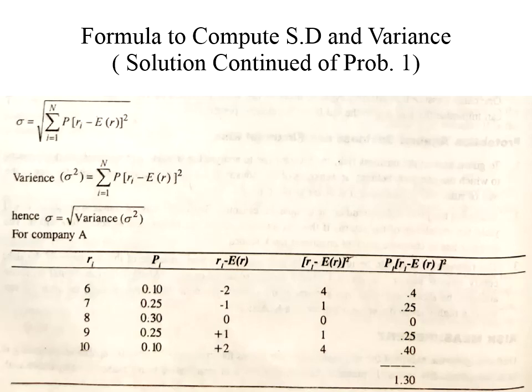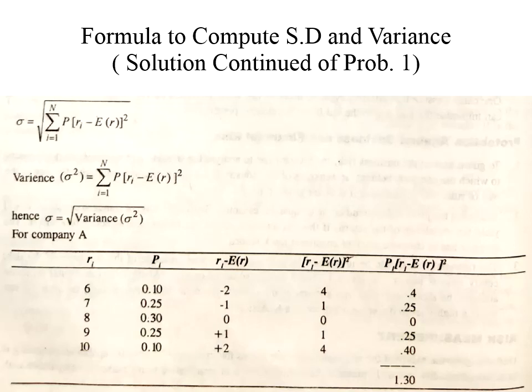Then after that I am multiplying the probability to the fourth column. As you can see in the fifth column, probability multiplied by (R minus E of R) whole square. Where is the probability? It is in the second column, that is 0.1. So 4 multiplied by 0.1 is 0.4. 1 multiplied by 0.25 is 0.25. In the same way, I keep on multiplying the second and the fourth column. The summation of the fifth column will give me 1.30.